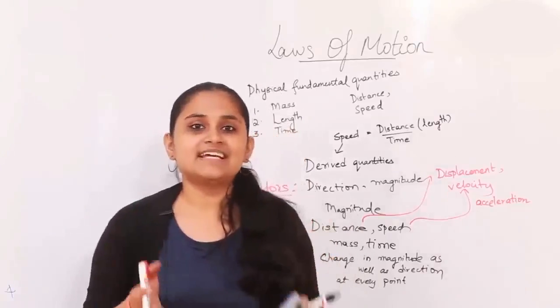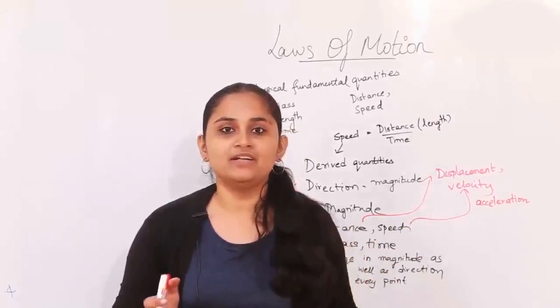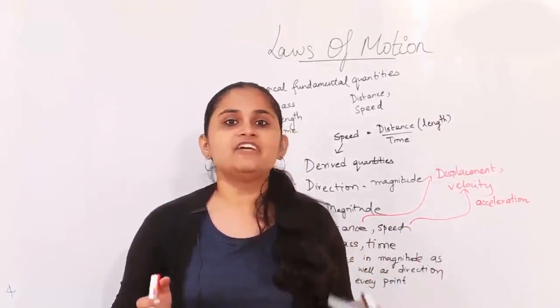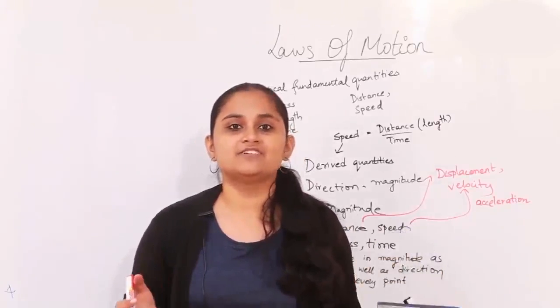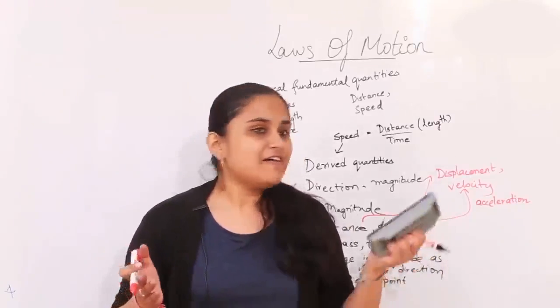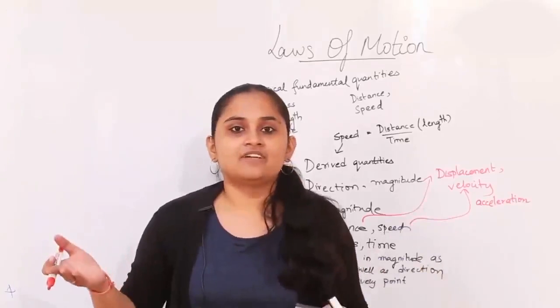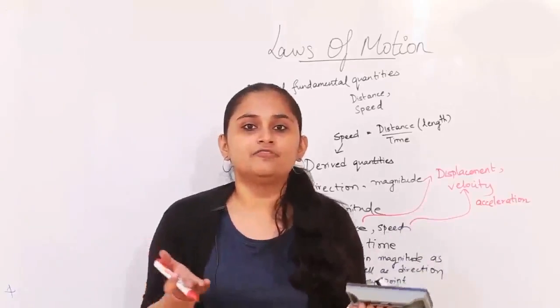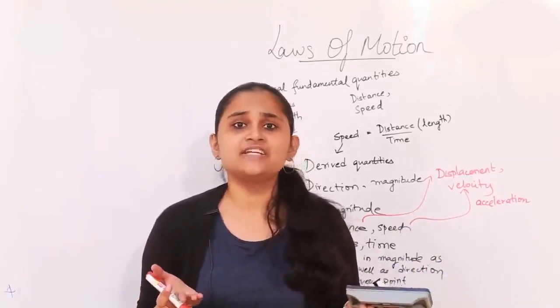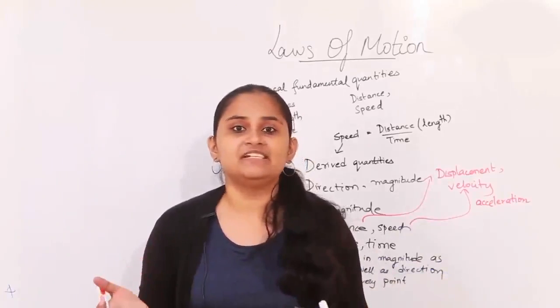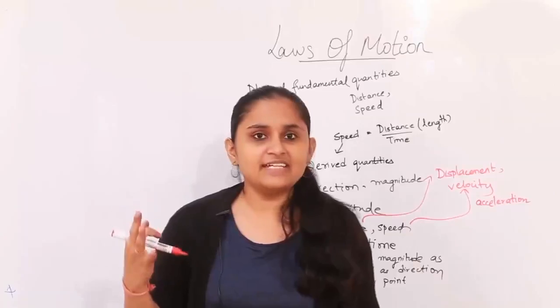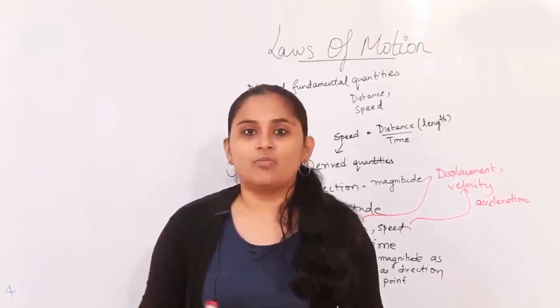So aspects like these were picked up by Newton, and he started observing various physical mechanical systems around him. After a series of observations, he came up with a few laws which could describe motion completely. They are three in number, and now let's talk about them.